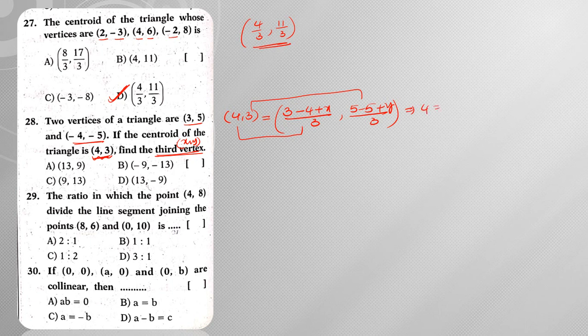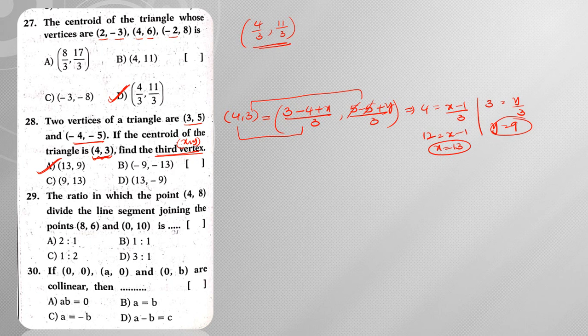Now on comparing the x coordinates and the y coordinates: 4 is equal to (3 minus 4 plus x) by 3. 3 minus 4 is minus 1, so I can write x minus 1 by 3. And here minus 5 plus 5 gets cancelled. From this, 3 is equal to y by 3, so y can be written as 9. And here 4 3s are 12 is equal to x minus 1, so x is equal to 13. So 13 comma 9 is my answer here.